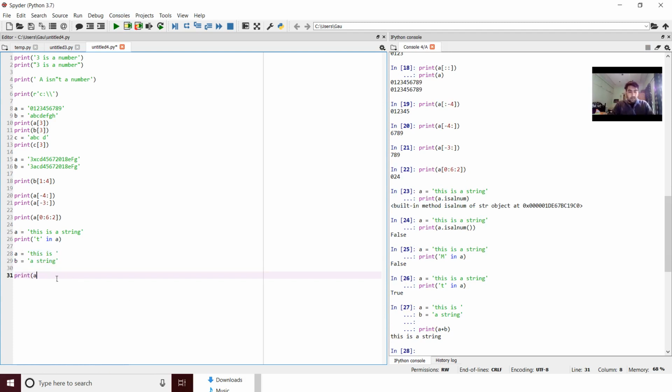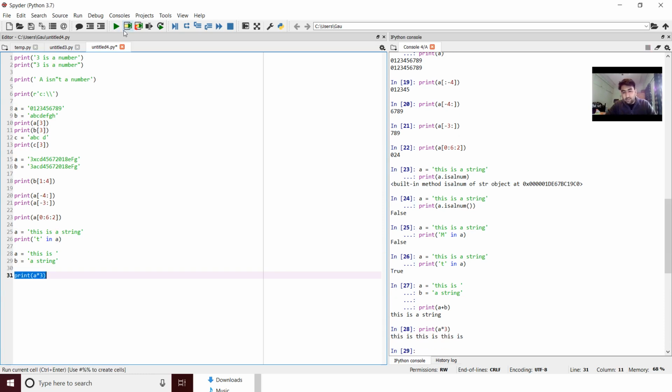Now if I use this multiplication symbol, what it usually means is to repeat the string n number of times. So if I specify n to be 3, like 3 times, repeat A 3 times, and I do this, it is printed 3 times. You get that? So such operations can be done on strings. You can always Google to understand more about the strings, right? I guess, yeah, this is all about it, and there are so many more options that you can use.